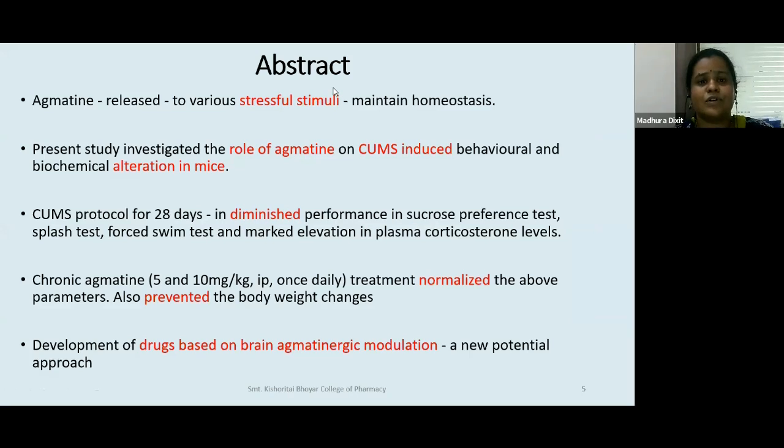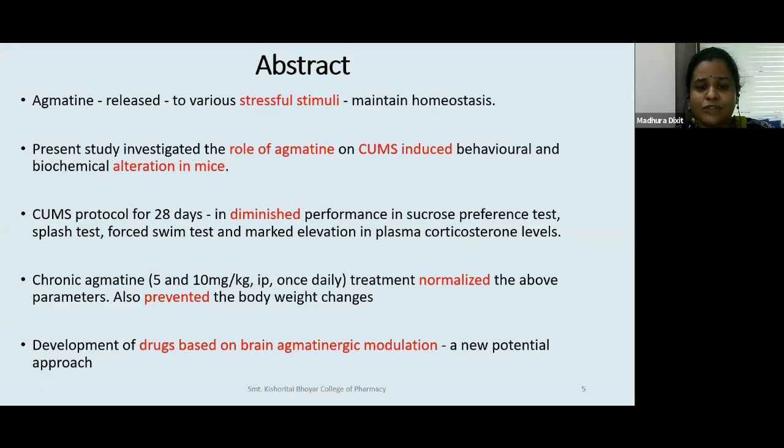Okay. So coming to the abstract, I'll tell you quickly what we are talking about. We are talking of a procedure called CUMS, which is chronic unpredictable mild stress. So stress is applied to the animal chronically, and mild stress is applied, which would lead to the development of some disorders or some behavioral changes. And that happens to everybody of us. If you are under mild stress for a long period of time, there may be some changes in your behavior over the period of time.